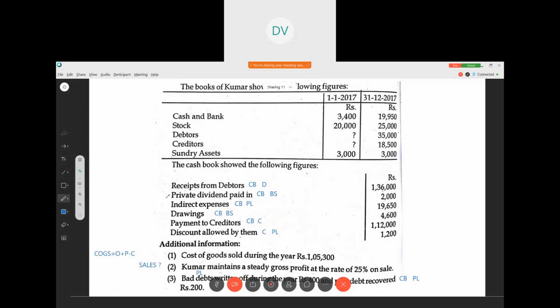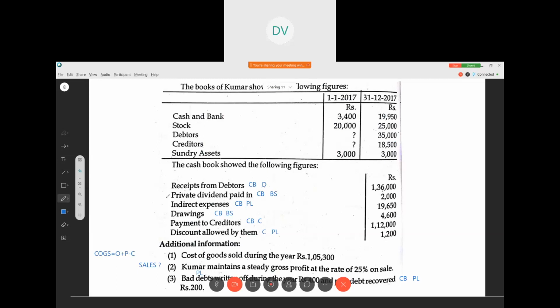Okay, here the rate of gross profit is 25% on sales. They have given this. That means profit is 25% on sale. If sale is 100, profit is 25. Clear? What would be the cost? You know, the cost is 100 minus 25, that is 75. Correct? 75 is the cost, 25 is the profit, and the selling price is 100. The important thing is the cost, that is 75.